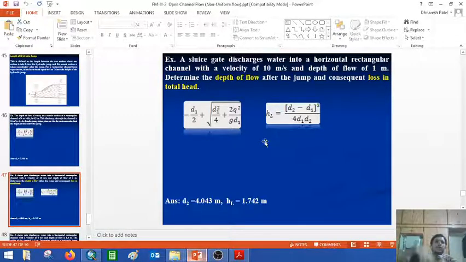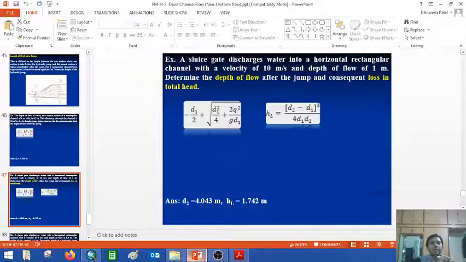So when you open this gate, when you lift this gate in the upward direction, two different depths of water will be generated at the downstream side. One is immediately a small depth of water and the other will be considered as the high depth. So when these two depths merge with each other, that means the supercritical depth meets the subcritical depth, then always the energy will dissipate in between, and this energy dissipation is considered as the hydraulic jump.